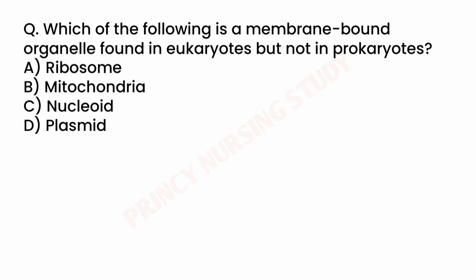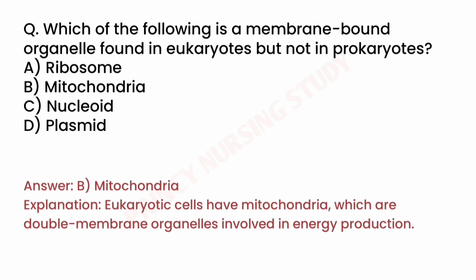So let's get started. Which of the following is a membrane bound organelle found in eukaryotes but not in prokaryotes? Correct answer is B. Mitochondria. Eukaryotic cells have mitochondria, which are double membrane organelles involved in energy production.